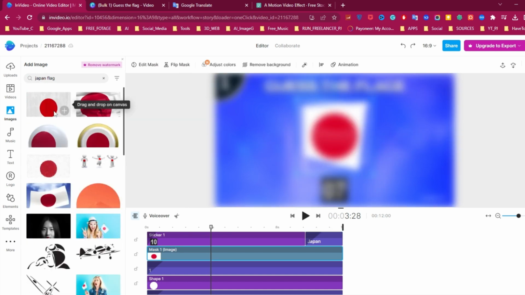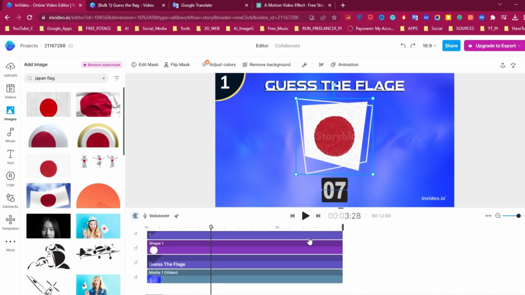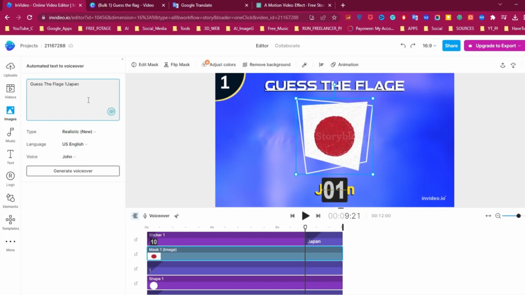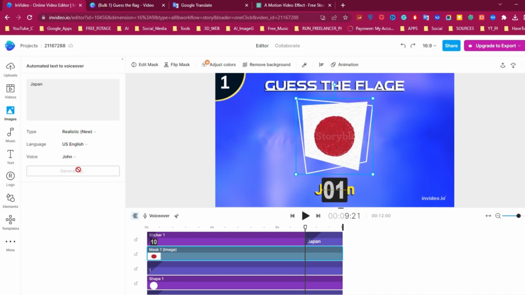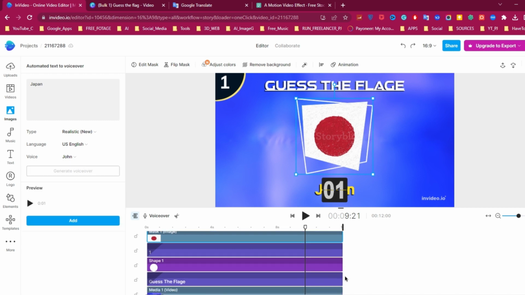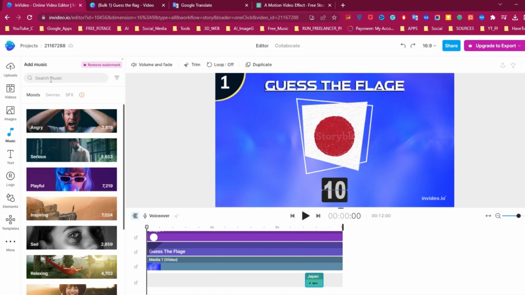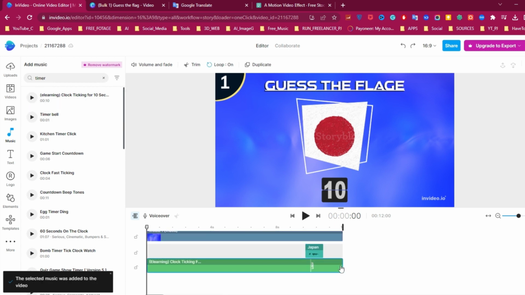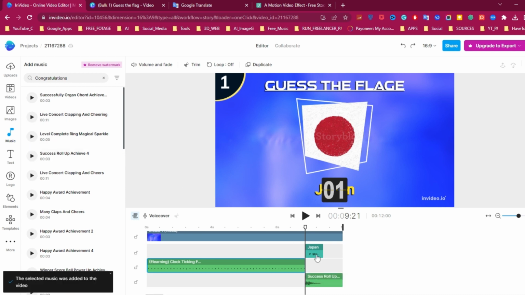Again, we have the watermark problem, but you can download it from the Pexels site and upload it here, like the background video. Now we need voiceover like previous video, so click on voiceover and select automated text-to-speech. Add the country name to this box and choose the type, language, and voice, then click on generate voiceover. When the voice is ready, click on add and add the voice to the timeline. Now go to music section and search for timer sound. Add the best one, and we shorten the layer to 10 seconds.